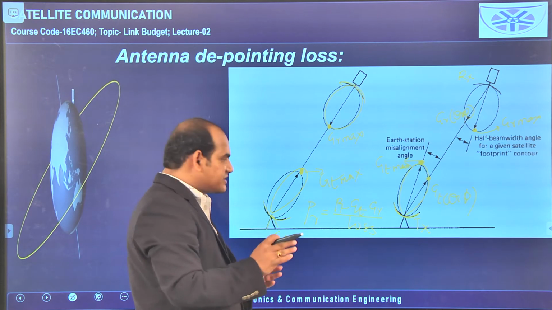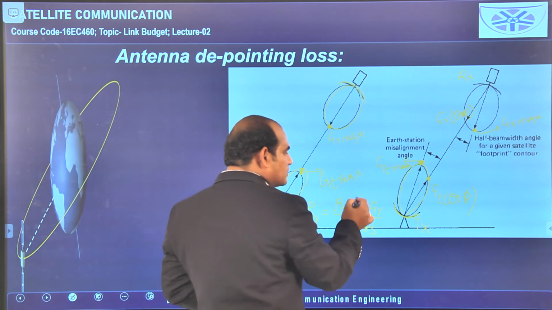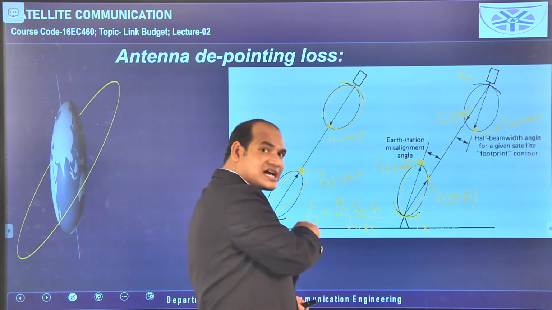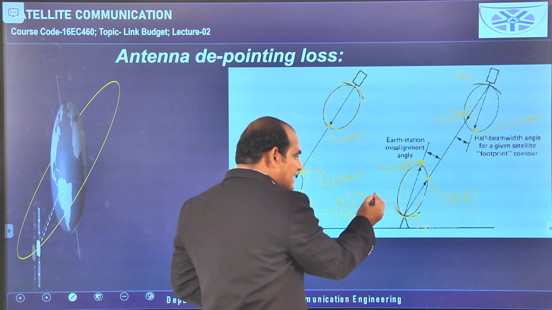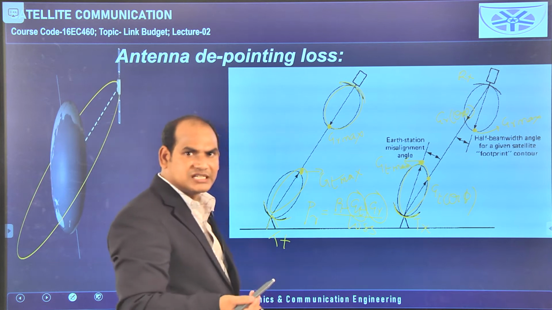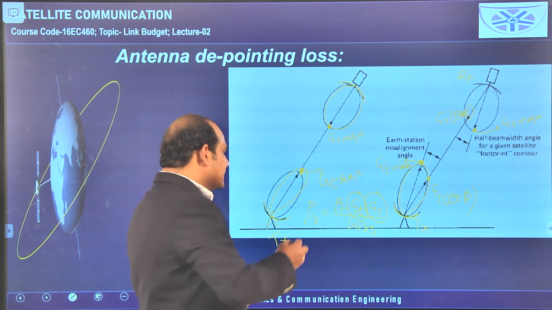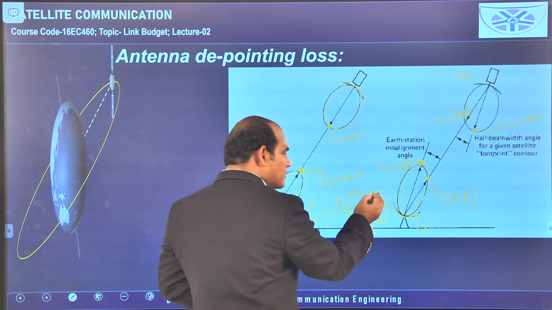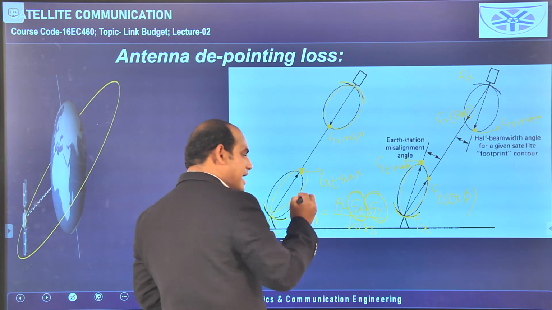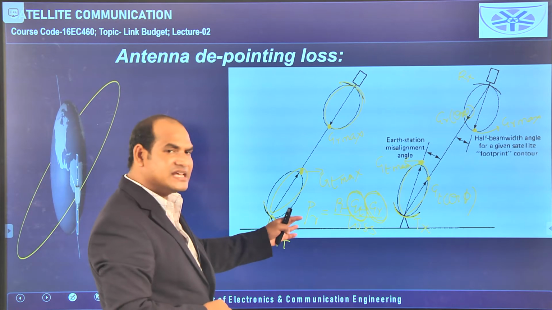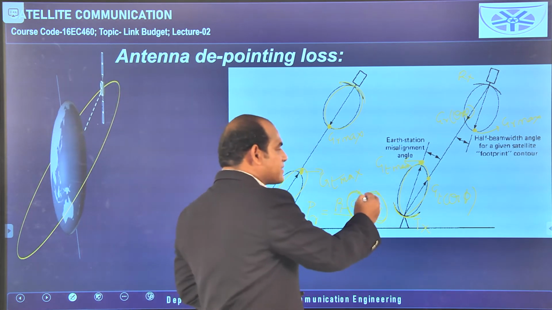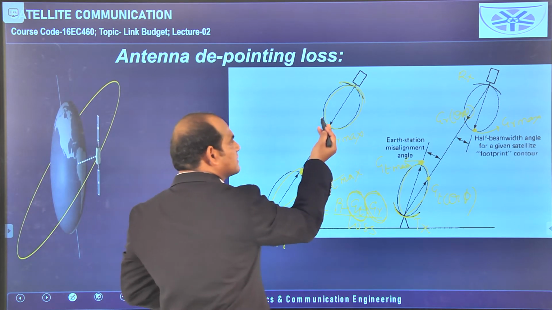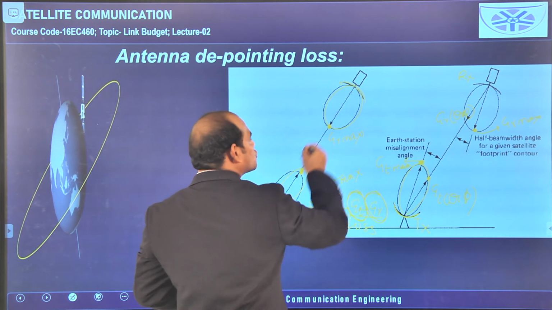So here our discussion is about the received power with respect to the gains of the transmitting antenna and the receiving antenna, and the received power is maximum whenever this GT is maximum and this GR is maximum. Simply we can observe that by taking this equation. This PR is proportional to GT and GR. So if GT is maximum and GR is maximum, then this product is maximum, then you will get the maximum value for received power. So in this diagram we are considering the maximum gain for the transmitting antenna here and the maximum gain for the receiving antenna we are taking.